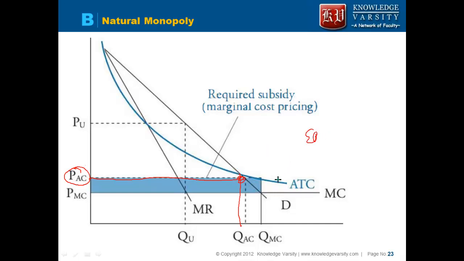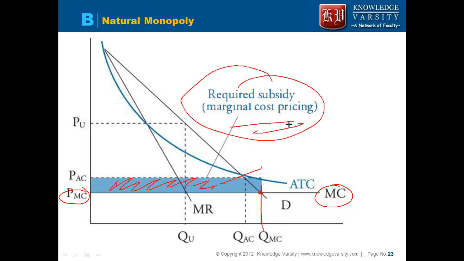But in your marginal cost pricing, that is a problem. See, this is your marginal cost. The government is saying that where the demand curve meets the marginal cost, you should set the price. So the price is much lower. So this is the subsidy that is required, right? So that is the idea. So this is a recap. It is completing the recap.